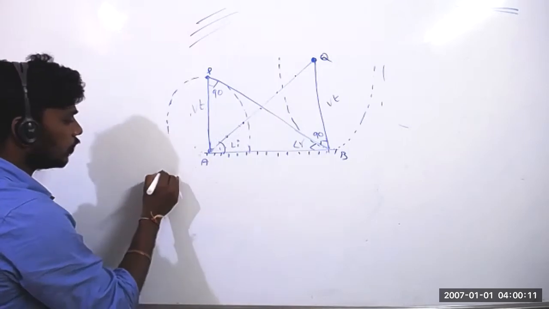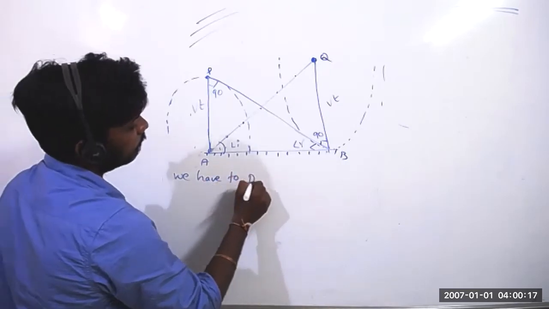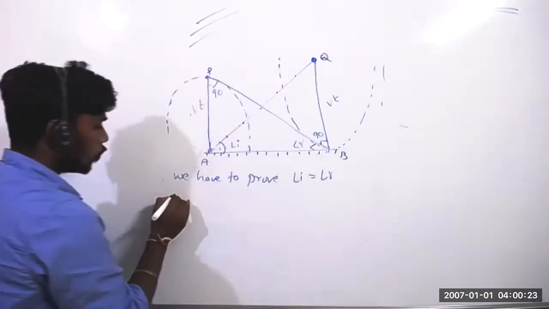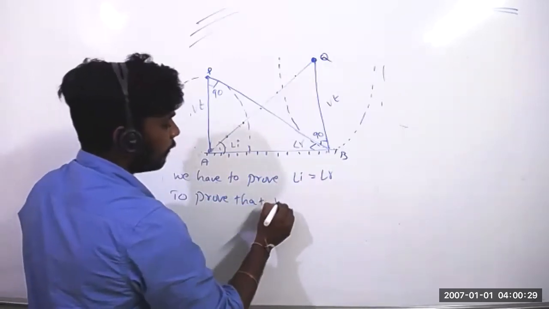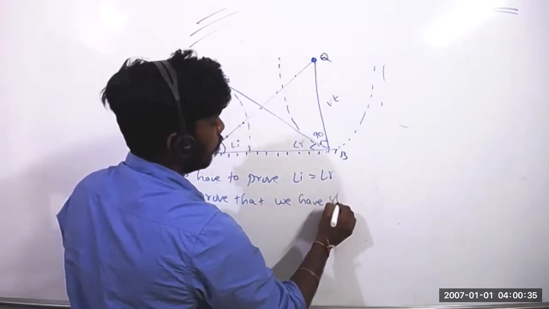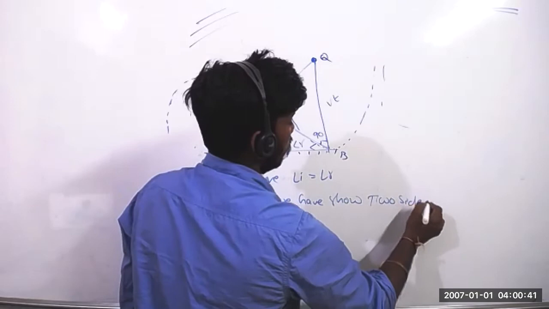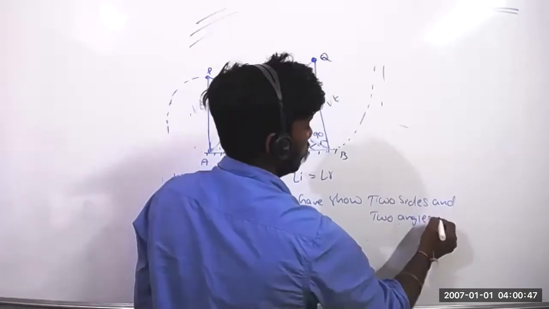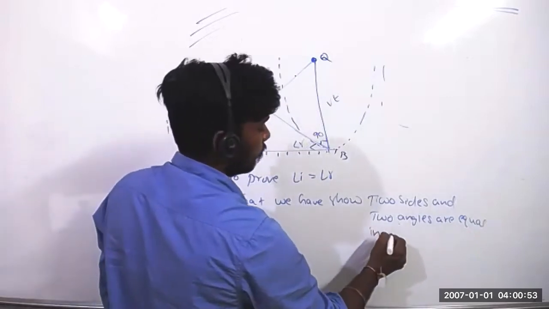So to prove, what do we have to prove? We have to prove angle of incidence equal to angle of reflection. So to prove that, we have to show that two sides and two angles are equal in the given figure.